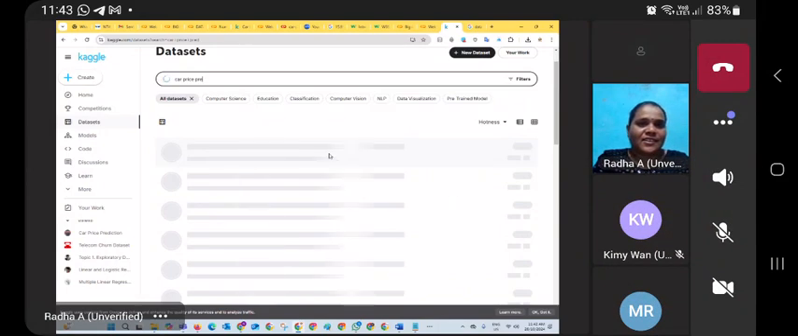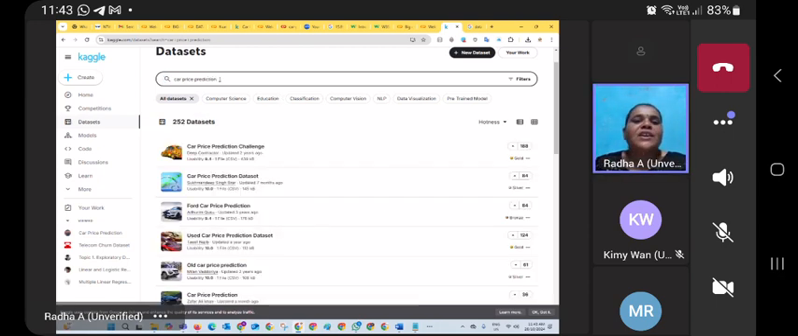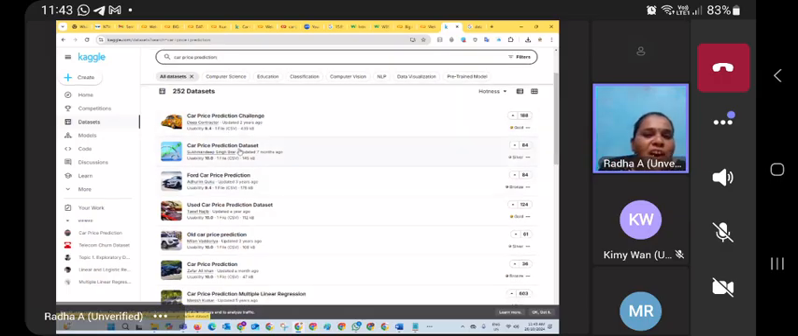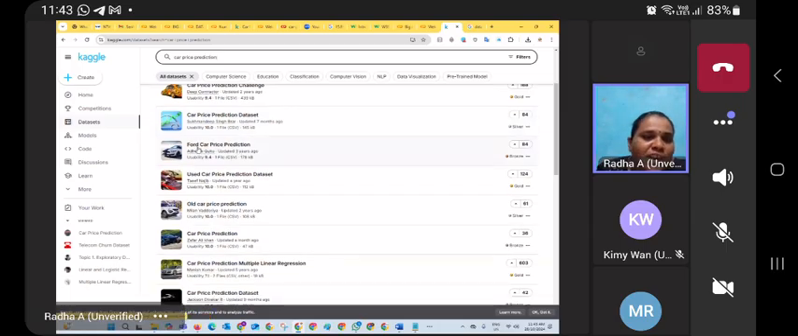For example, let me search for car price prediction data set. Car price prediction. See, I can type, and if that information is available, it will be listed. See the information: car price prediction challenges, car price prediction data set. This is especially about particular cars, and that information is available.